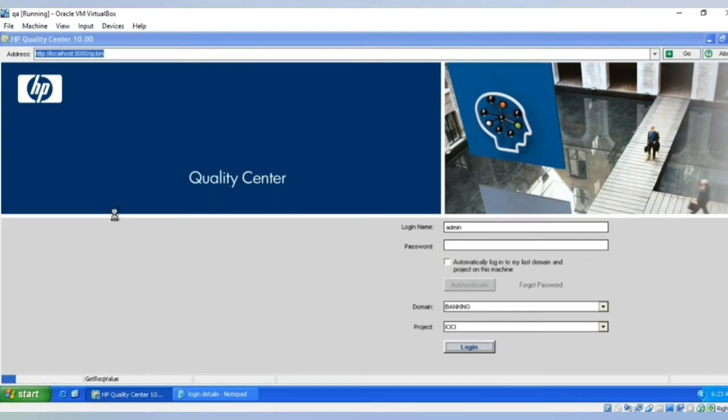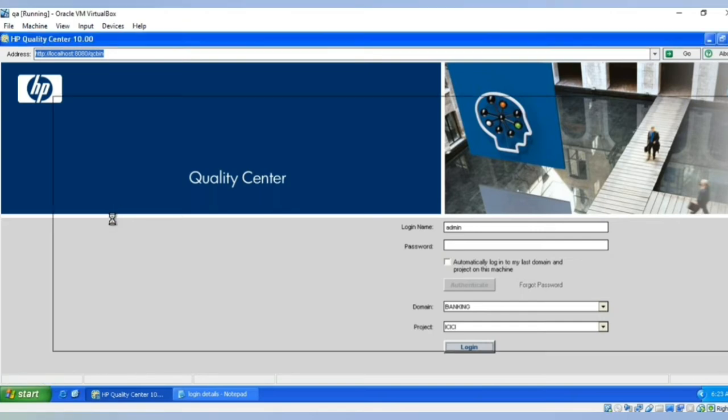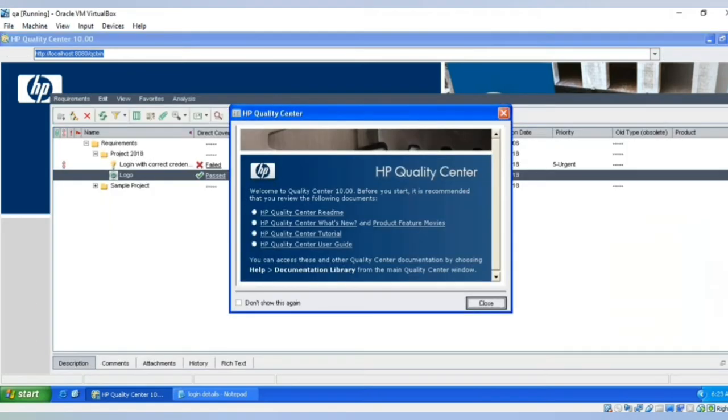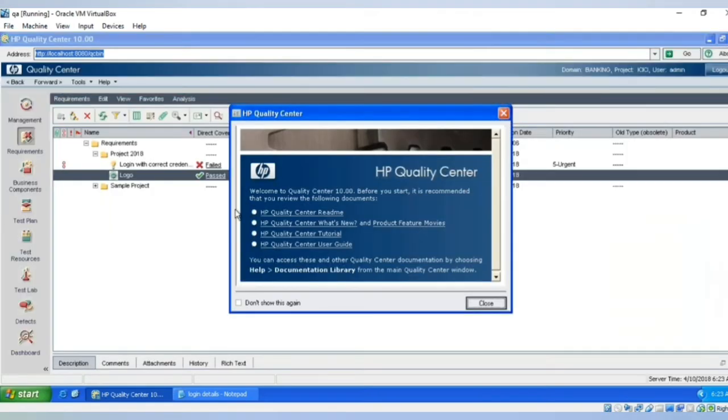This Quality Center tool cannot easily be installed on an individual machine. I mean, you can install it, but it's a big process. You have to install a server, such as 2003 server or 2000, in your system. On top of that, SQL Server should be installed, and then you install the Quality Center tool. A normal operating system doesn't work.